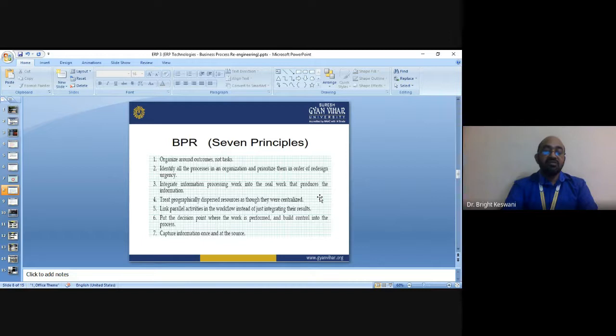Let us talk about another aspect: business process reengineering is one of the fundamental steps undertaken prior to ERP implementation. When you are going to implement the ERP, before the implementation, you should go through the business process reengineering process. Business process reengineering analyzes and suggests the structural changes. It is important because BPR helps in knowing how the organization should be customized in order to become ERP friendly.